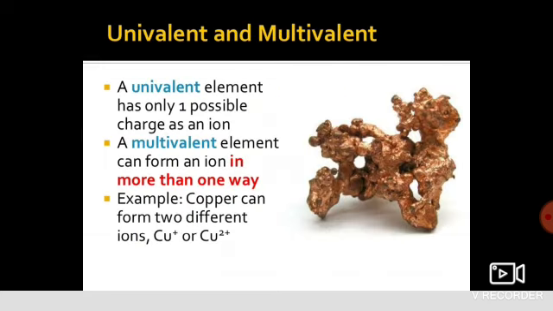There is an exceptional case: some elements show more than one type of valency. When they show more than one type of valency, we say they have variable valency. Some have only one valency, and they are known as univalent, and some show more than one valency, and they are known as multivalent, or having variable valency.